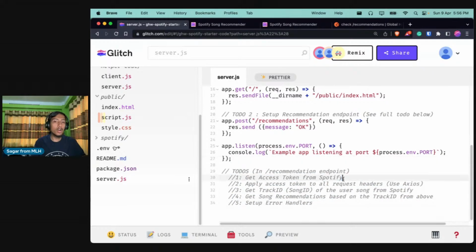So we first got an access token from the API using OAuth, right? Because we need the OAuth or the access token to interact with the Spotify API. And then we need to use that token in all our requests. Then, by using that token, we called the Spotify API to get the track ID for a song. And we passed that track ID to the recommendations API, and that is how we get a list of recommendations, right?